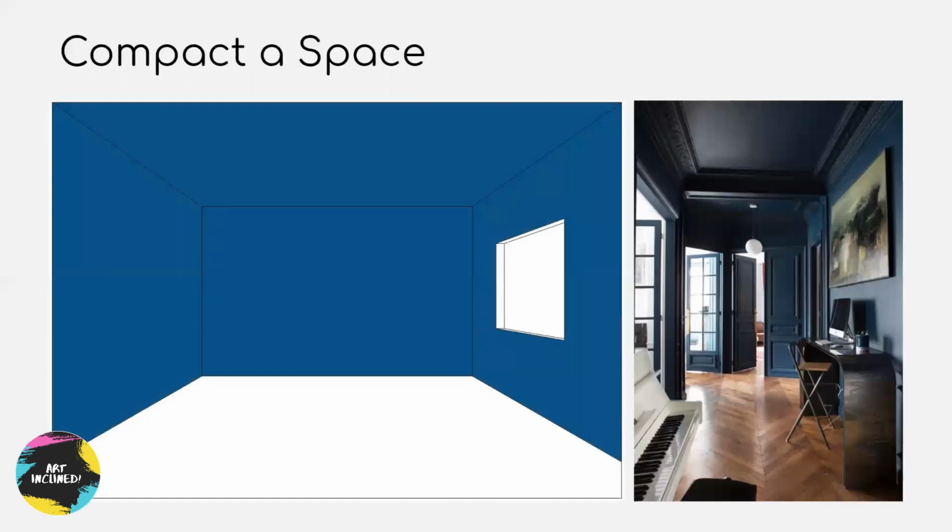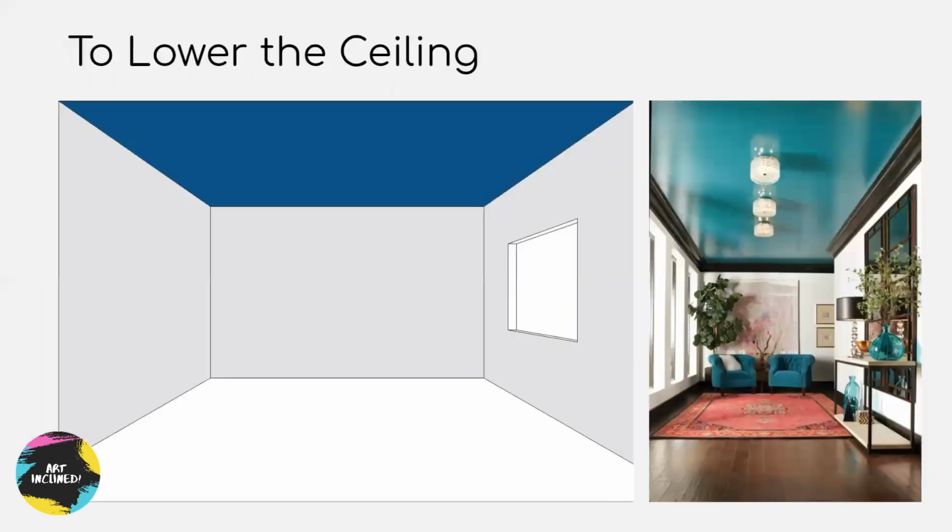To compact a space, when a room is compact, small, cozier, if you apply stronger colors on the walls and ceiling, there's a lot of absorption of light that happens. So the room starts to look quite closed and smaller. Lowering the ceiling. So when there's no light reflected from your ceiling, it will automatically look like it's closing down on you, making the room feel shorter.